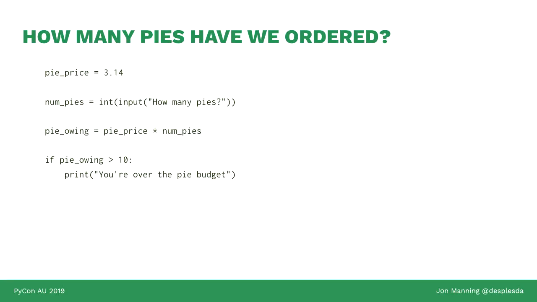So now we have all the tools we need to answer this extremely important problem. If we assume that we have reached the very last line in which we print you're over the pie budget, how many pies have we ordered? We can't know the single correct answer, but we can know a correct answer, thereby proving that it is reachable.